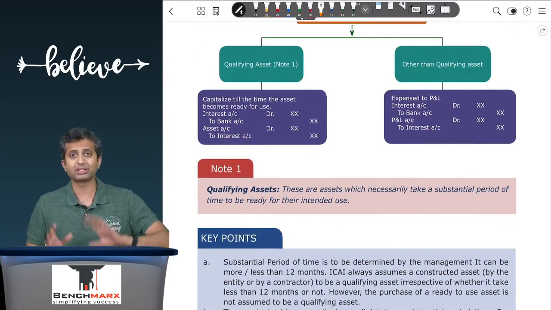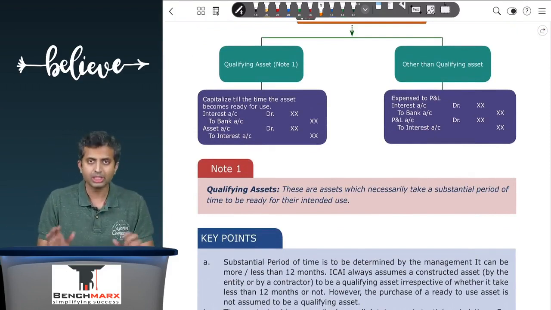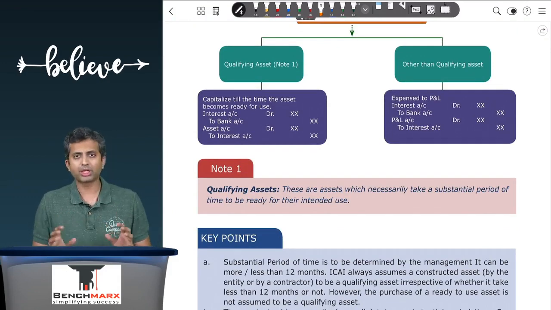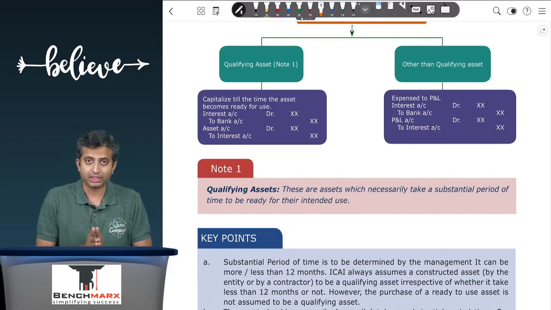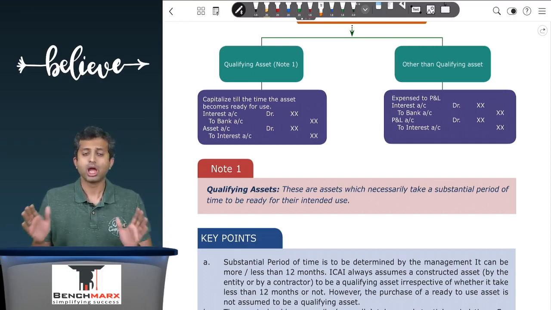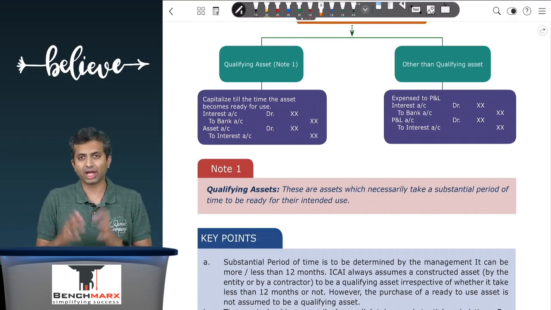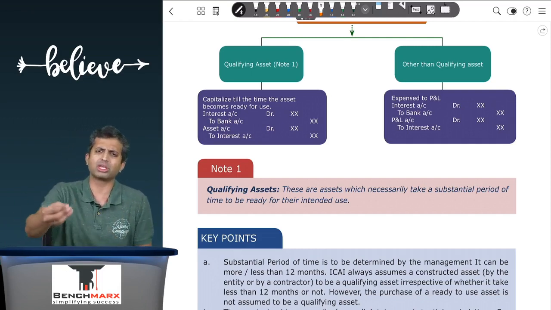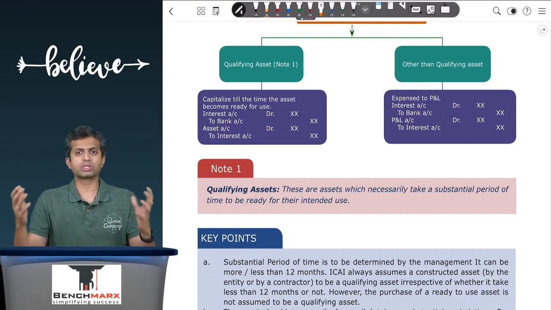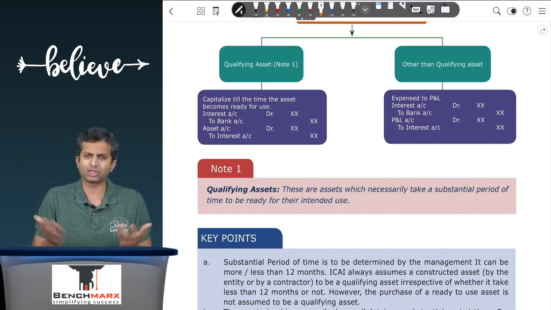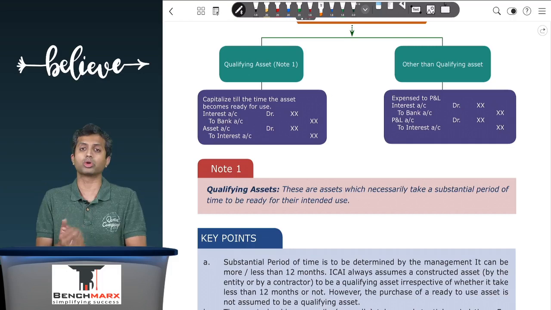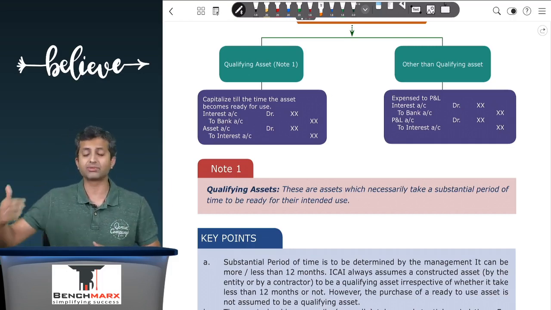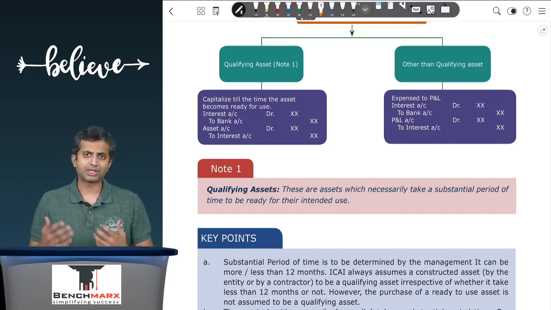A qualifying asset refers to an asset which normally takes a substantial period of time to be ready for its intended use. Now, typically, a substantial period of time is defined as per management. However, if nothing is given, one can take a guidance of 12 months to be a general reference. However, if it's a pure play borrowing cost question where they're specifically asking you how much is the borrowing cost to be capitalized, you will assume that the asset is a qualifying asset. However, for student reference, 12 months can be taken as a guidance for the purpose of capitalizing a borrowing cost.